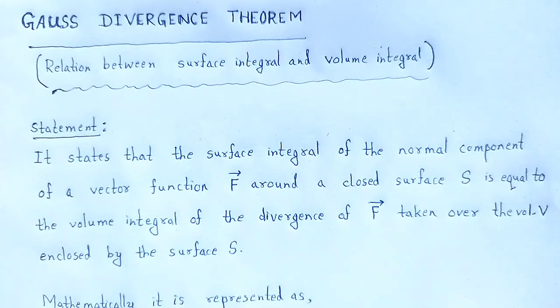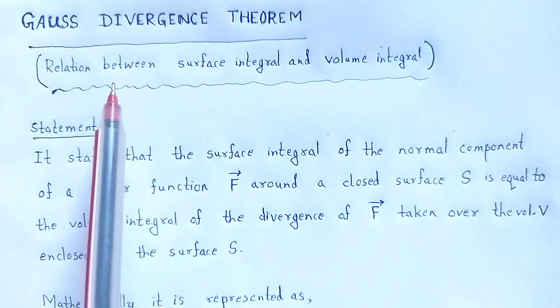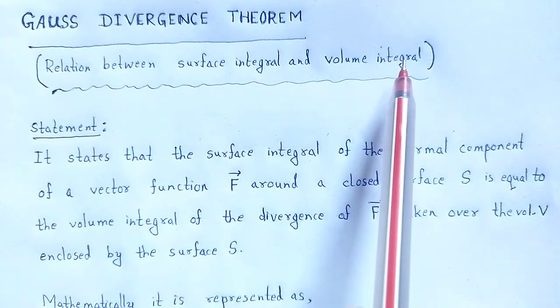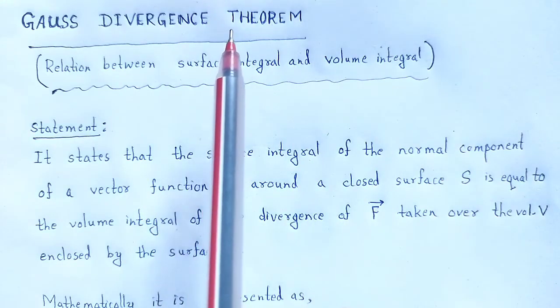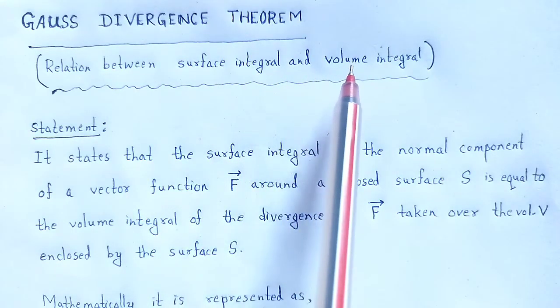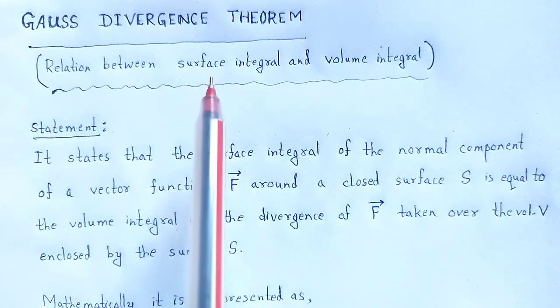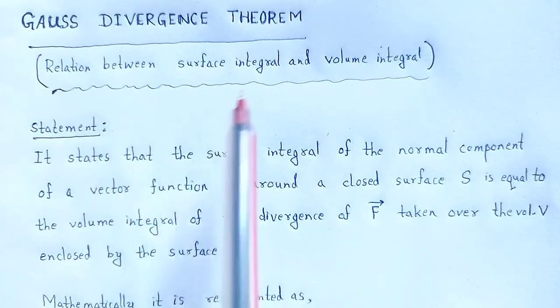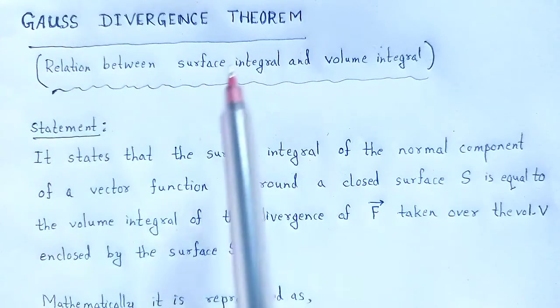In this video, we are going to discuss the Gauss divergence theorem. Let's begin. Gauss divergence theorem is one of the relations between the surface integral and the volume integral. By using this theorem, we can convert from a volume integral to a surface integral, or from a surface integral to a volume integral.